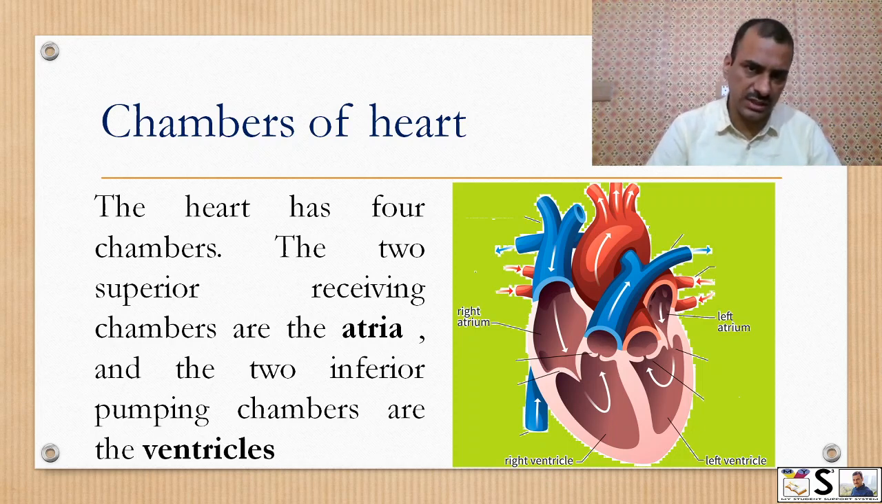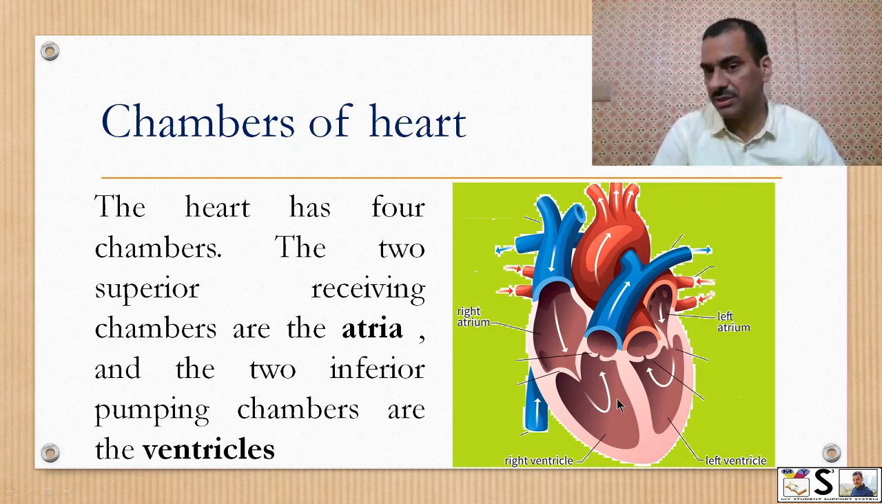Now, chambers of the heart. The heart has four chambers. The two superior, or we can say upper chambers, which are receiving chambers, meaning they receive the blood, are known as atria. In singular, we call it atrium. This is the right atrium, this is the left atrium, and combinedly we call them atria. And the two inferior, meaning lower, chambers are pumping chambers because they pump the blood, and are known as ventricles.